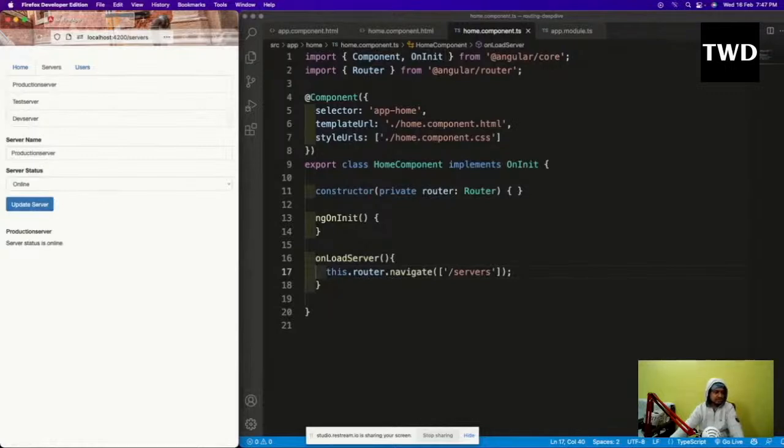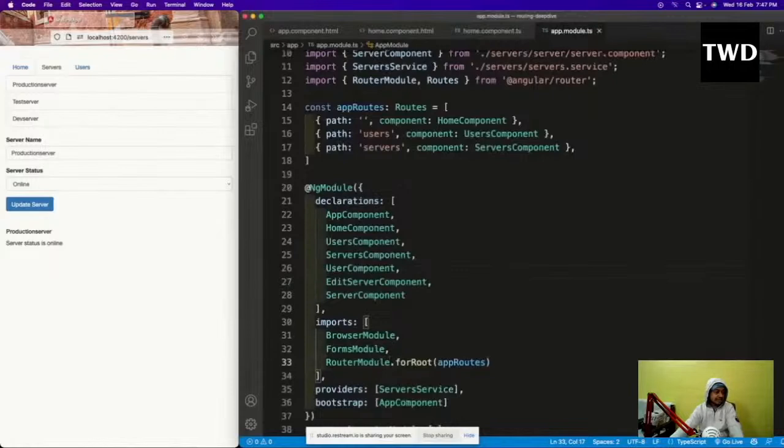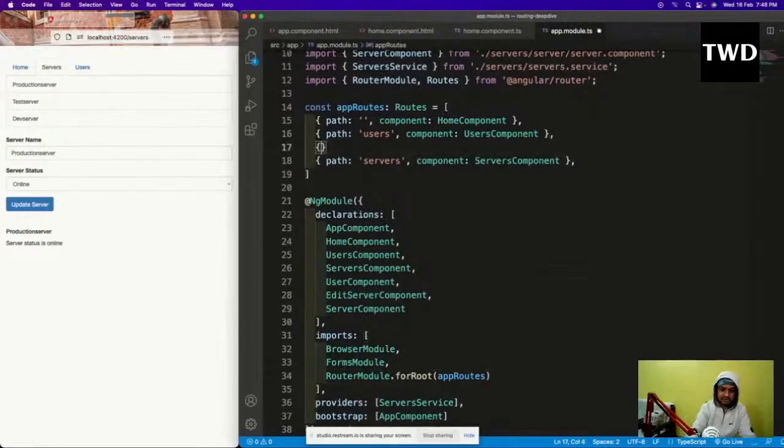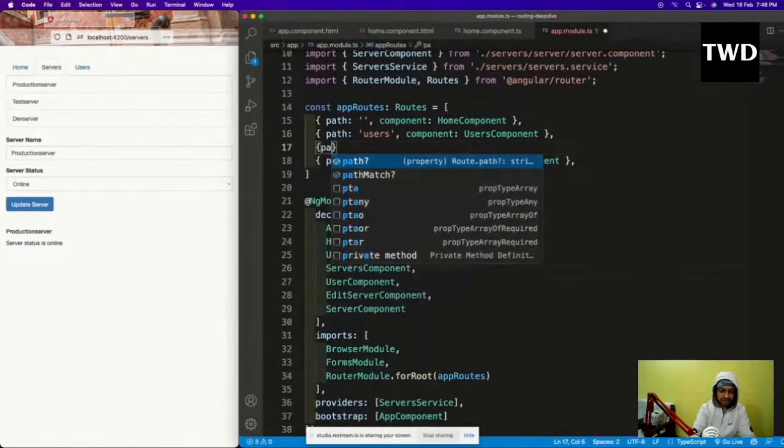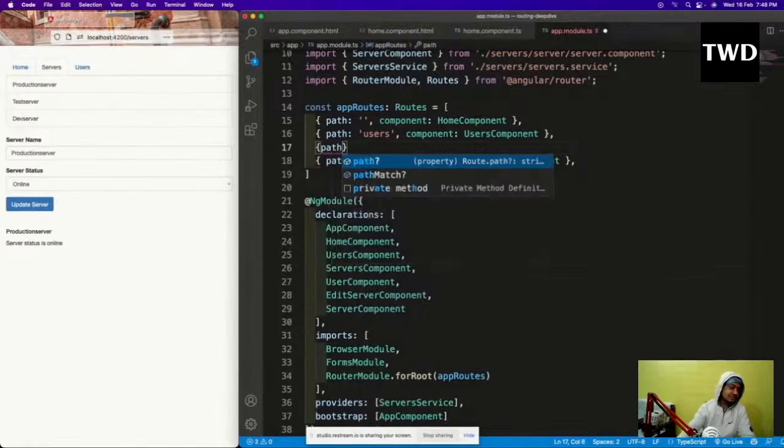Okay. So let us now enhance our application by adding some more routes to it. In the app.module.ts file I'll go, and here we are also going to learn about the wildcard route. This is very important. This is in React also, we have these wildcard routes, and we are going to learn about that. And here I'm going to have this path. But here you can see we don't have any React Router DOM, we don't have to install anything.